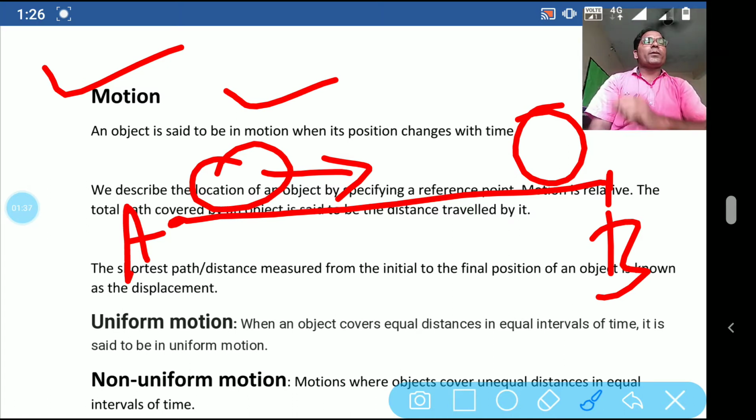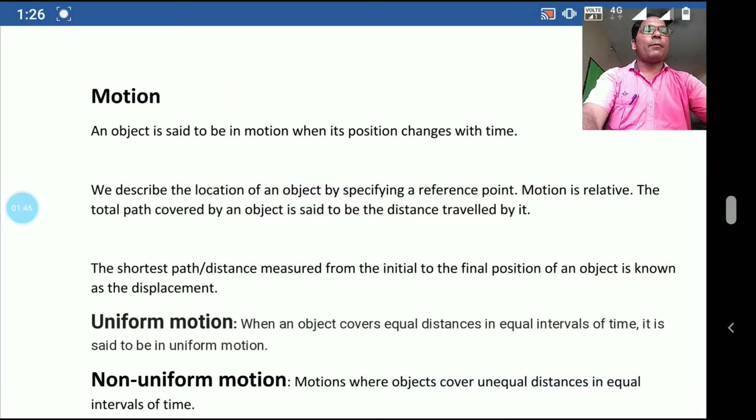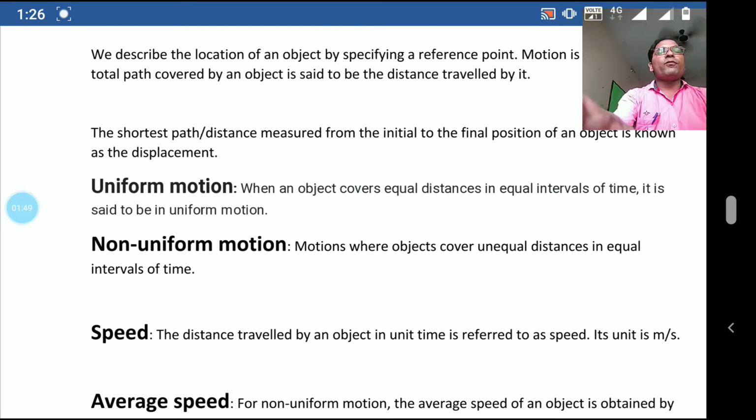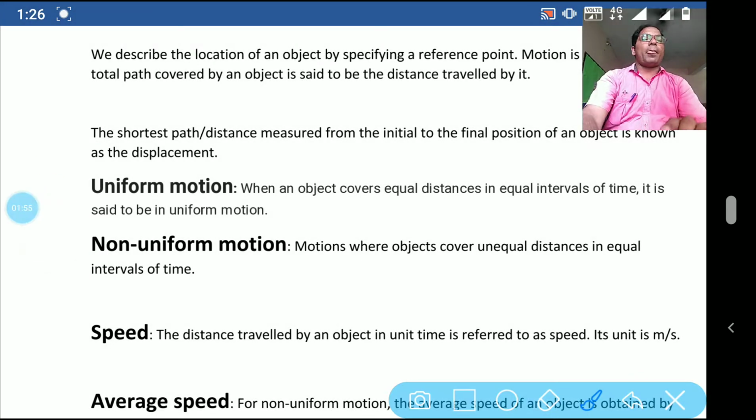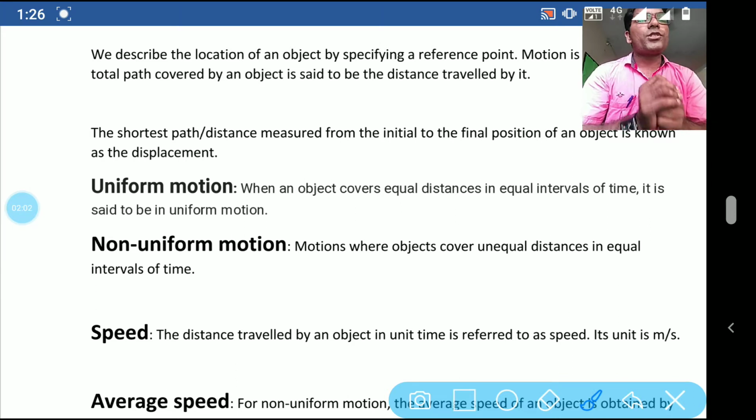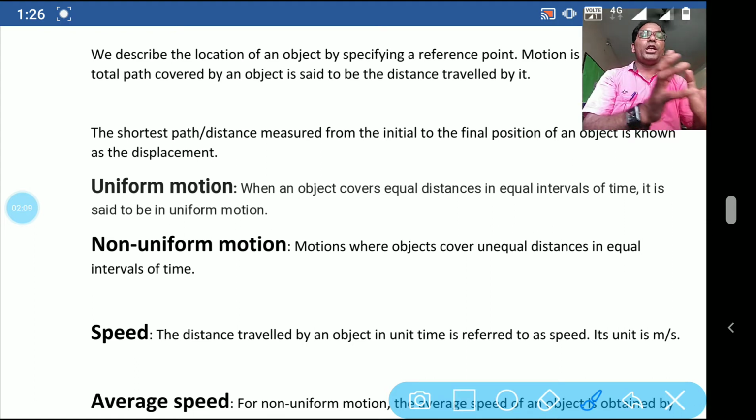Now student, there are two types of motion: uniform motion and non-uniform motion. So what is uniform motion and non-uniform motion? That I am going to explain. Uniform motion is when an object covers equal distance in an equal interval of time. When an object is traveling and covering equal distance in equal intervals of time, this type of motion is called uniform motion because the object is moving uniformly.